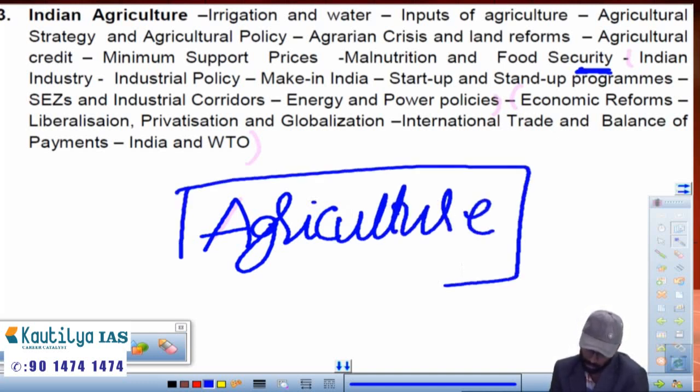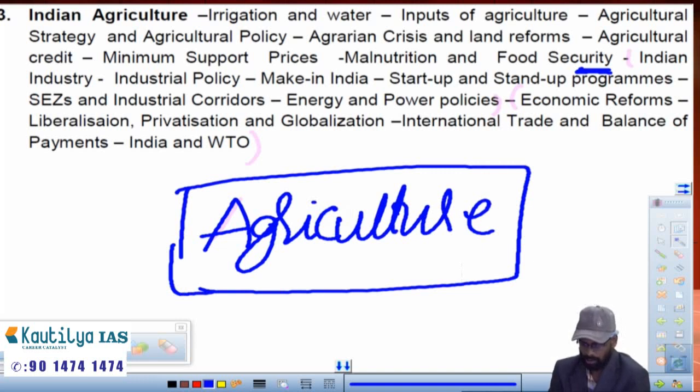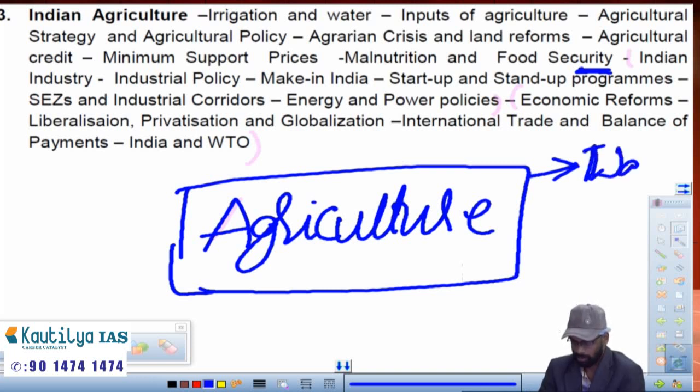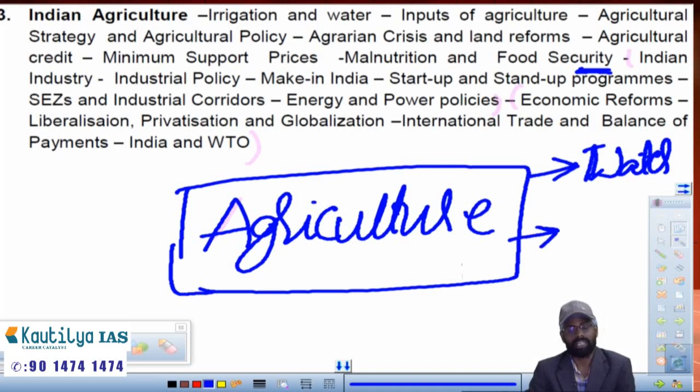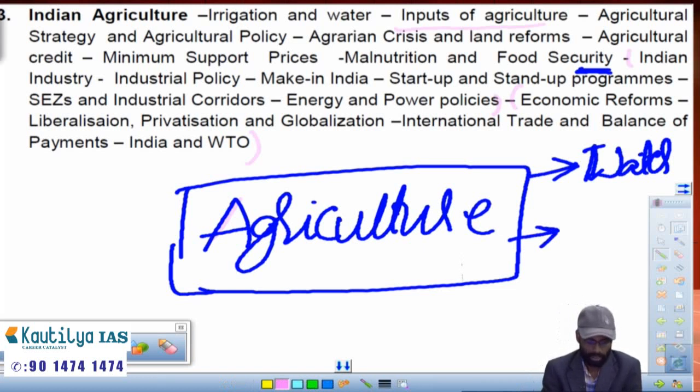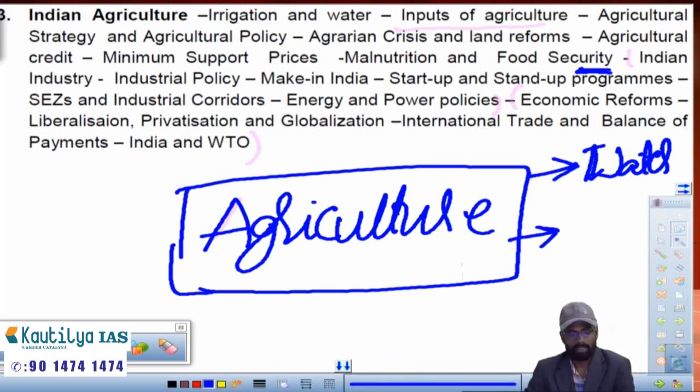Agriculture. Mainly here, we will discuss what are the basic things needed for agriculture, like water, whether water is available, what kind of different irrigation facilities are available in India, those things we need to do, and what are the different agriculture inputs which are required for the farmer. And are there any strategies or policies which the government has formed for agriculture development in India?